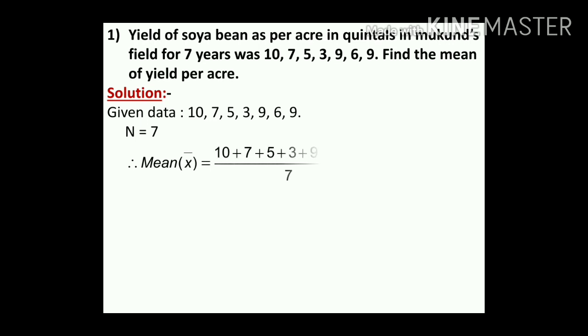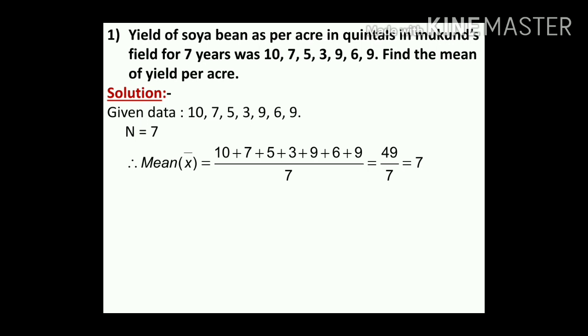So n equals 7. Therefore mean equals 10 plus 7 plus 5 plus 3 plus 9 plus 6 plus 9 divided by 7. When we add all the numbers, children, we get 49. Divided by 7, we get, children, 7.